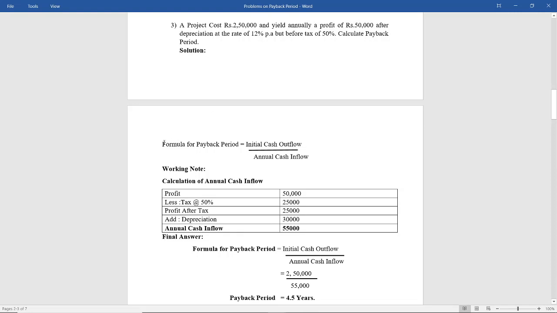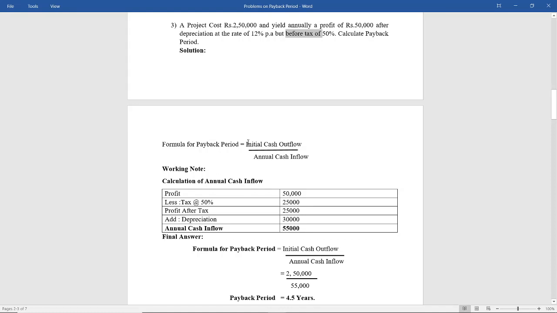So the formula for payback period is written. Now it is cash inflow and cash outflow. So can we consider non-cash items? No. But depreciation in this problem is a non-cash item. In depreciation only the value is decreased. There is no cash coming in or going out. But this 50,000 profit is after depreciation. So what we have to do is add back the depreciation. But taxes are calculated on a profit which is after deducting depreciation.